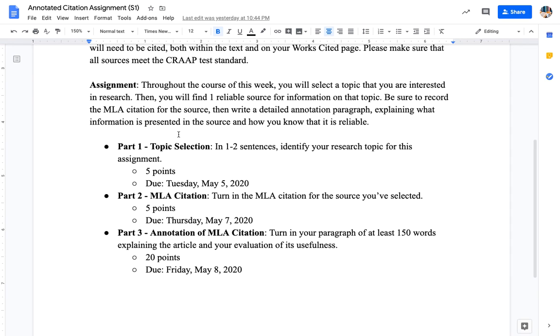Again, I have gone over in detail how to generate a citation in databases from that tutorial that has already been uploaded to the classroom. This is worth 5 points. All you have to do is generate the citation, copy and paste it into a document, and turn it in. That's due Thursday, May 7th. And then Friday, I want the whole thing. So I want you to turn in your citation with underneath it a paragraph of at least 150 words explaining the article, so summarizing it, and evaluating its usefulness. This is worth 20 points, and again, that's due Friday.